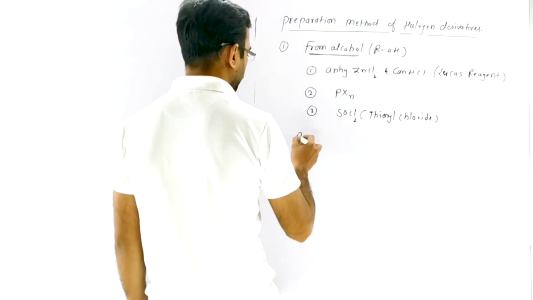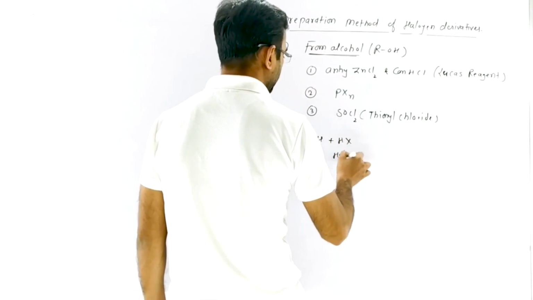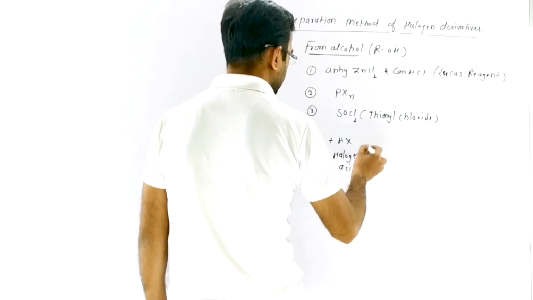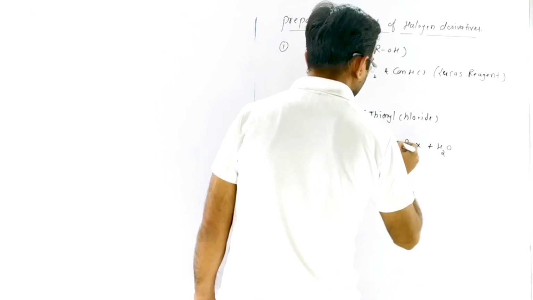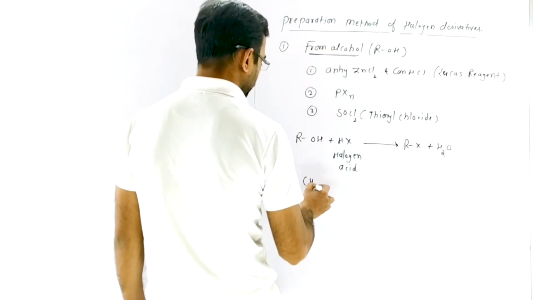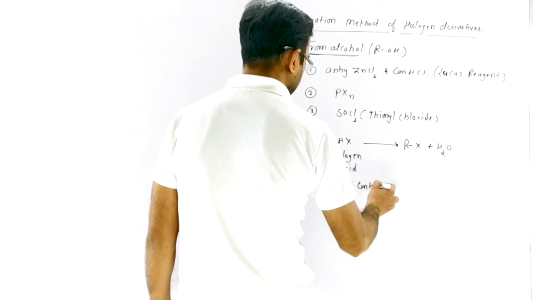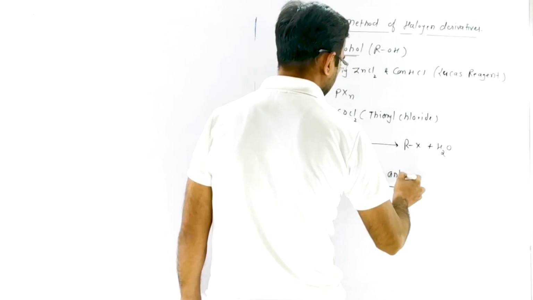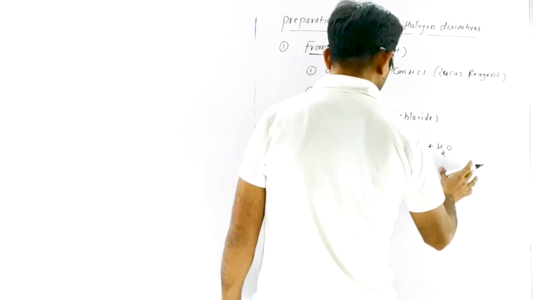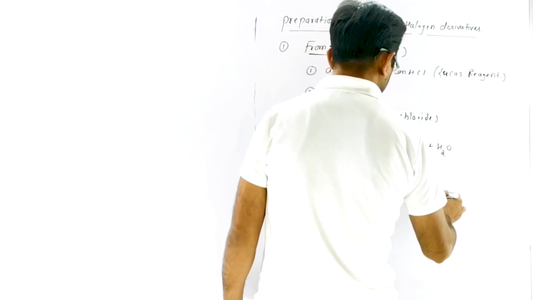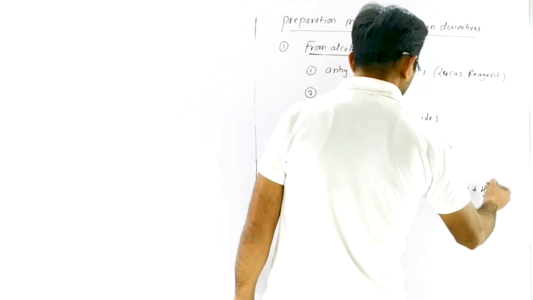Now we have an example. If alcohol reacts with halogen acid, then it forms alkyl halide with elimination of H2O. Now if you use CH3CH2OH with concentrated HCl in presence of anhydrous ZnCl2, then it forms CH3CH2Cl plus H2O.